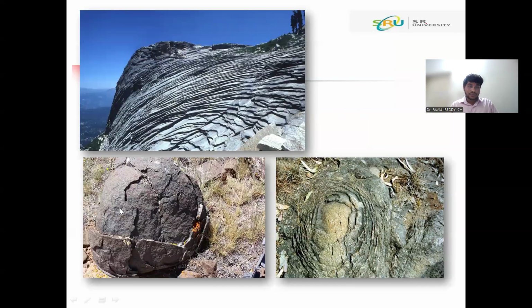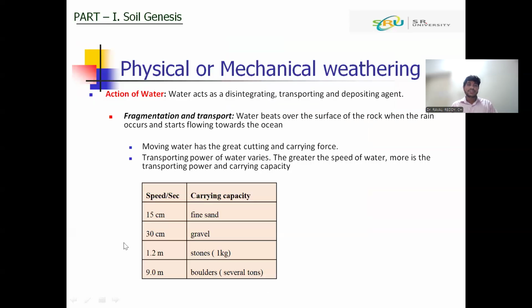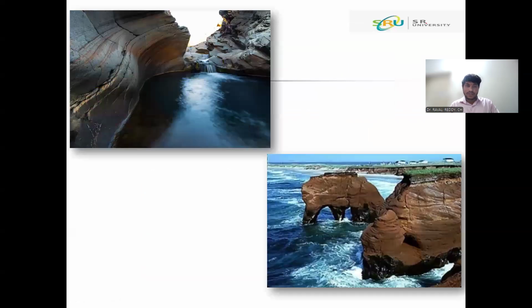Removing of the surface layer of the rock. Next one is the water. Water is the most important agent for the disintegration, transportation, and deposition. Because of the water, the rocks will disintegrate because of the cutting effect of the river.